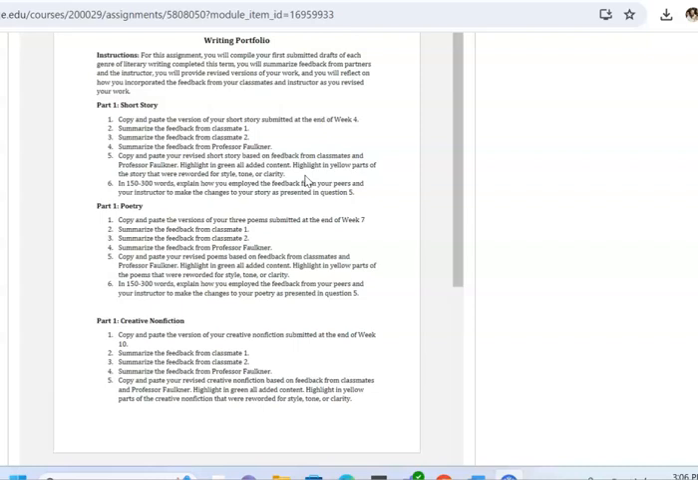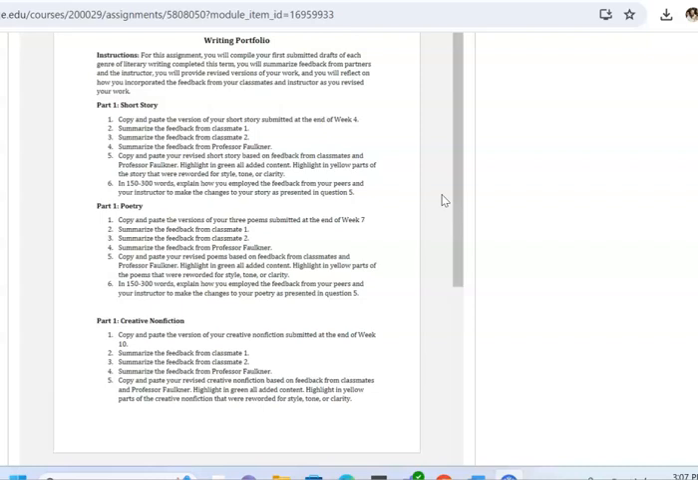Then for number 6, you're going to write a reflection explaining how you used the feedback from your peers and from me to make changes to your story, your poems, and your creative nonfiction. So while right now this only looks like a little 1-page thing, it's a pretty hefty assignment because it's requiring you not only to include your feedback from me and your peers in your revisions, you're then having to explain how you decided to incorporate those changes, and you're actually making the changes.